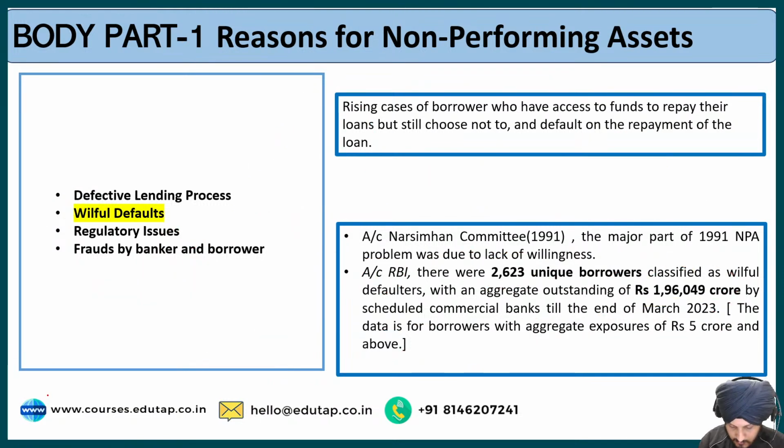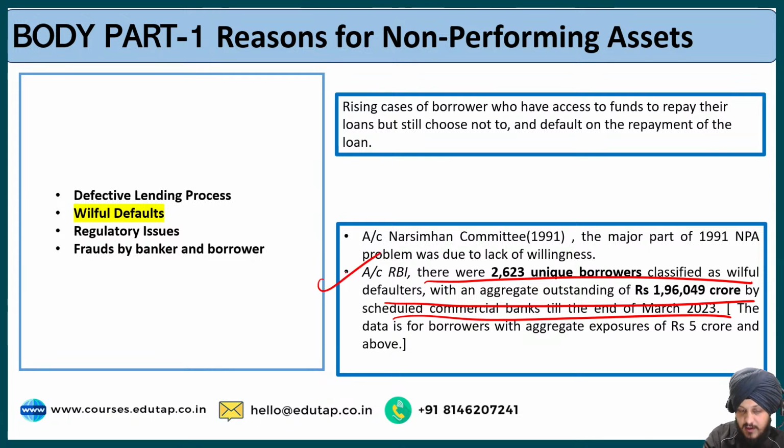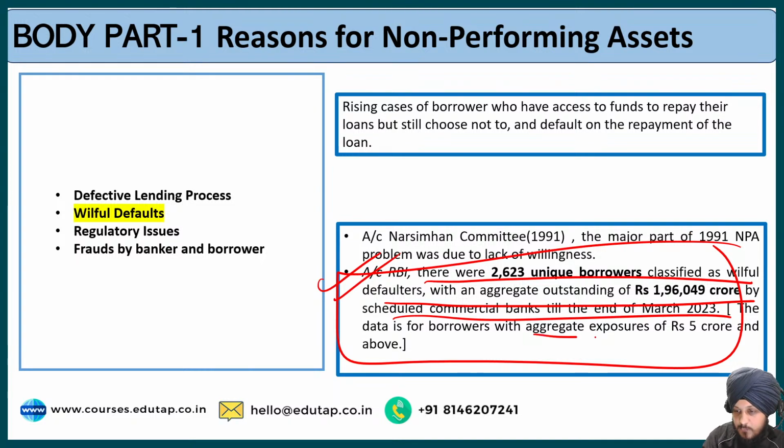So this is the data that has been mentioned in the report. I don't know why you are saying that data has not been maintained accurately, because the data has been written. This data is regarding those people who have aggregate exposures of rupees 500 crore and above. So the data has been mentioned accurately. I don't know why you are saying that it has not been maintained accurately.